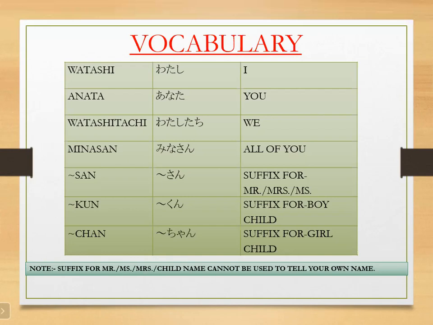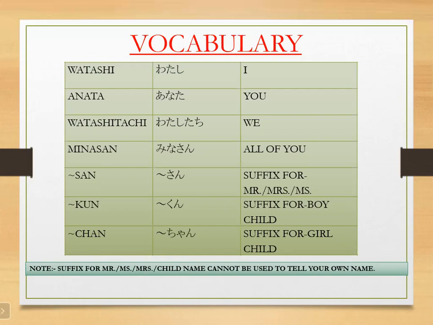Now we have san. There is a dash before san. San is a suffix for Mr., Miss or Mrs. In the Japanese language, we don't have gender discrimination. For Mr., Miss or Mrs., we use the same suffix, that is san.